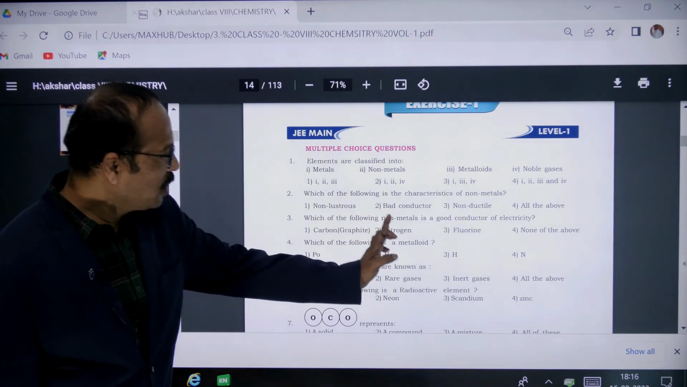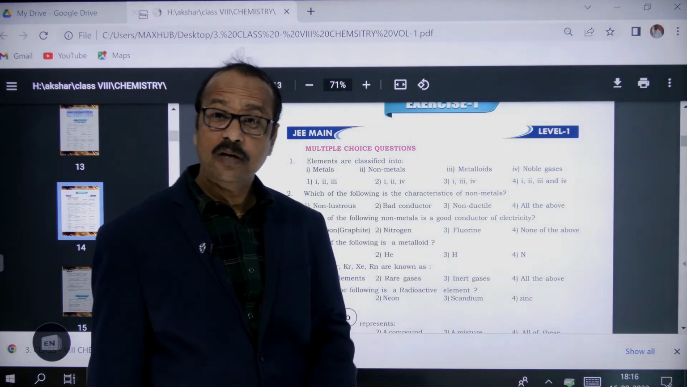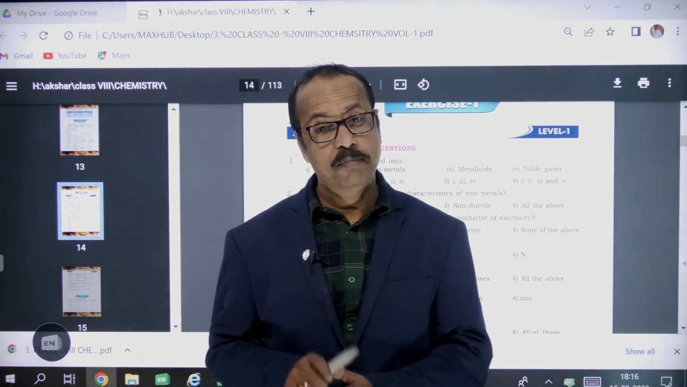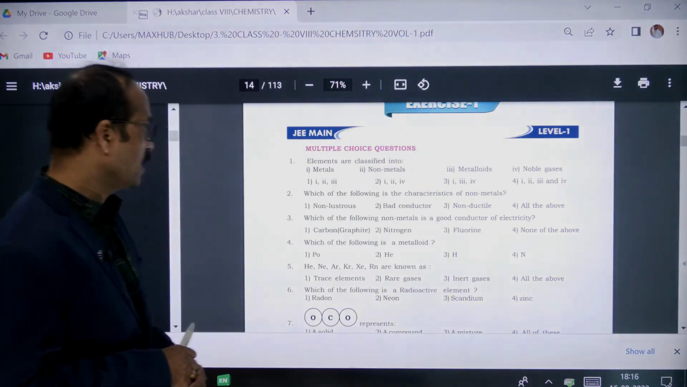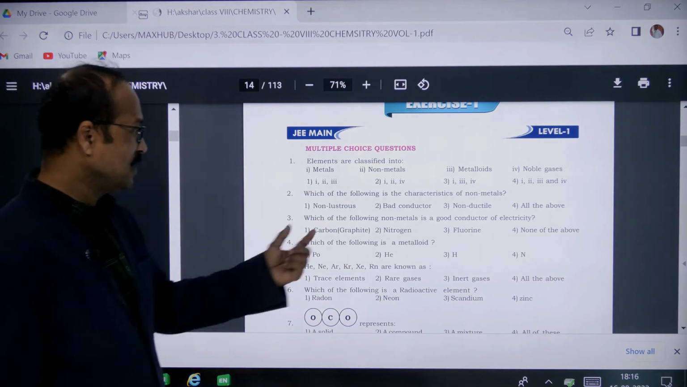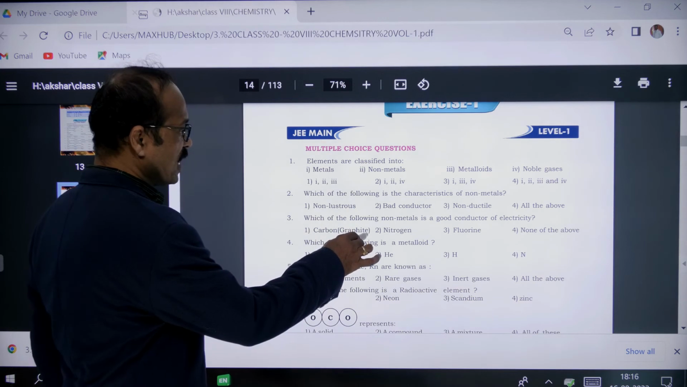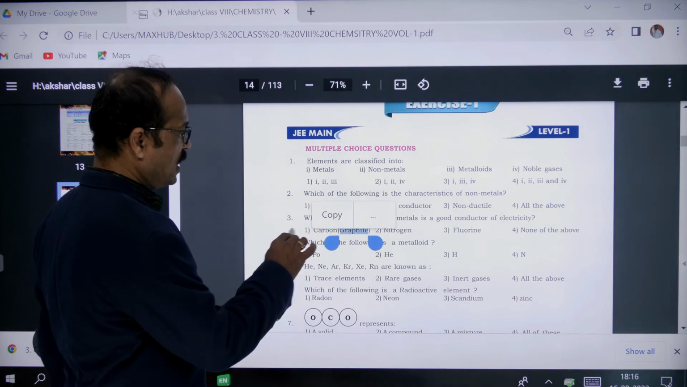Which of the following is non-metal, but it's a good conductor of electricity? Generally, non-metals are bad conductors. But here this is a non-metal, but it's a good conductor of electricity. So what are there? Carbon in the form of graphite is given in the bracket. Nitrogen, fluorine, none of the above. So the answer is, students, graphite.